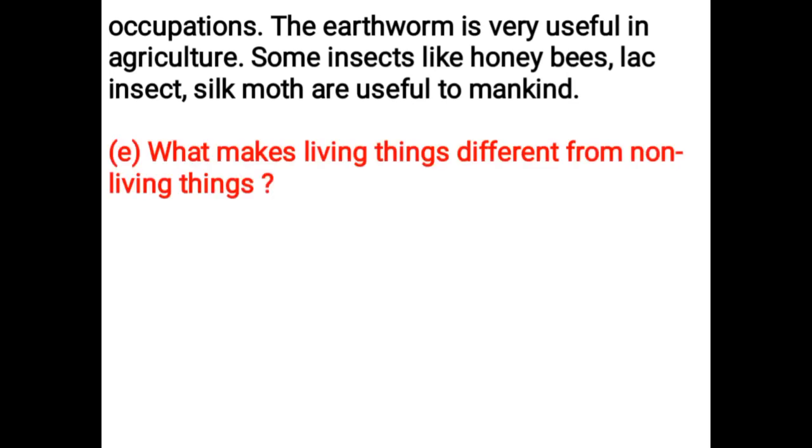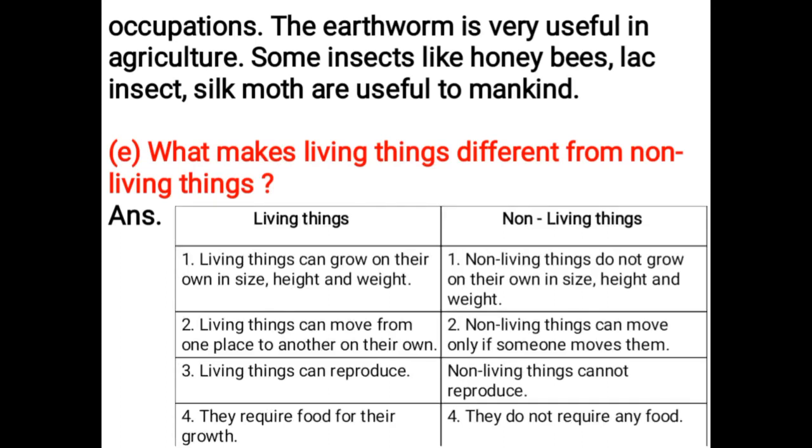What makes living things different from non-living things? Living things can grow on their own in size, height, and weight. Non-living things do not grow on their own in size, height, and weight. Living things can move from one place to another on their own. Non-living things can move only if someone moves them. Living things can reproduce. Non-living things cannot reproduce. Living things require food for their growth. Non-living things do not require any food.